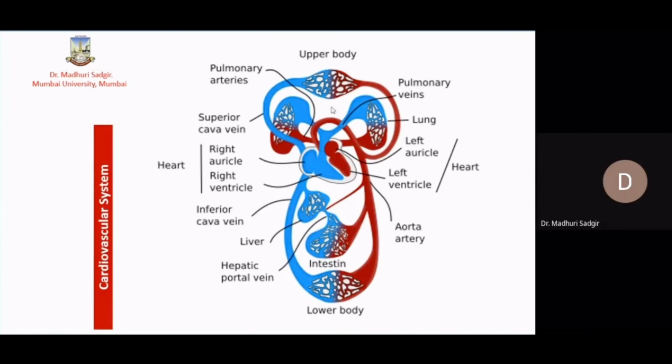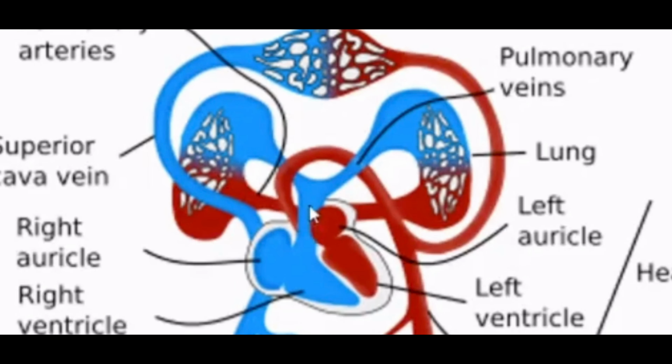Okay. So what happens? The deoxygenated, meaning impure, blue-colored blood in the veins you can see. Deoxygenated blood is collected through the veins, right? The veins come to the right part of the heart, and from here it goes to the lungs.